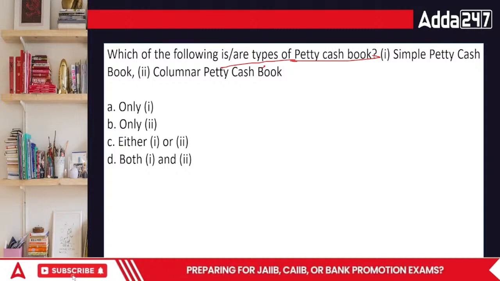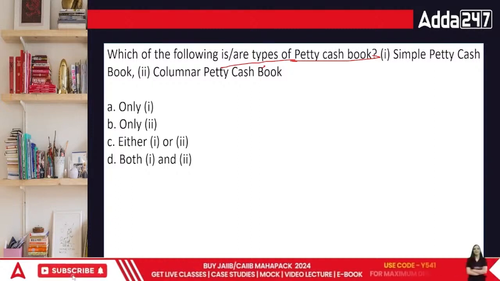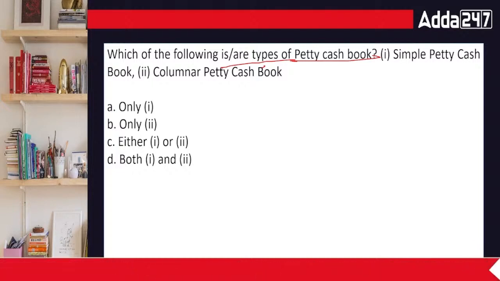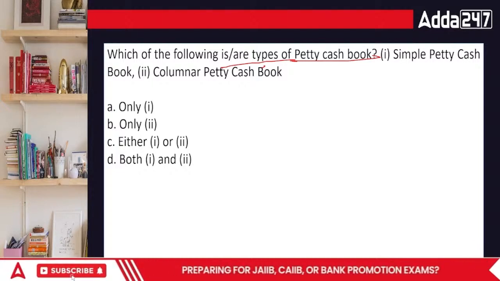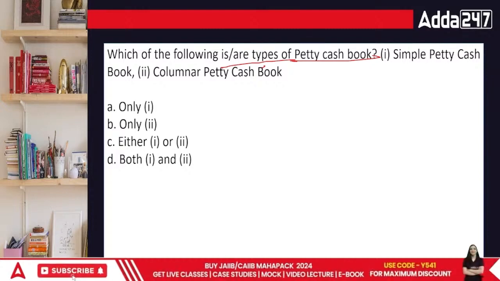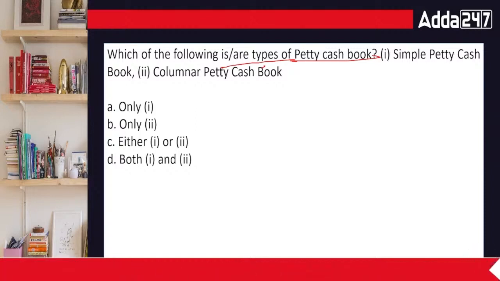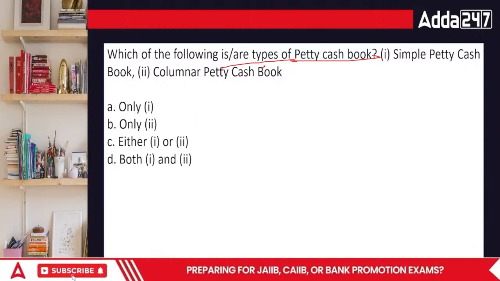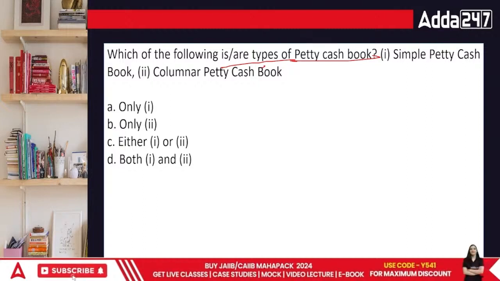See, when we talk about these points now, we are actually talking about one basic thing: petty cash book means minor expenses, not major. It talks about the minor expenses that we are having in the business. So when we talk about those minor expenses, they can be covered here.